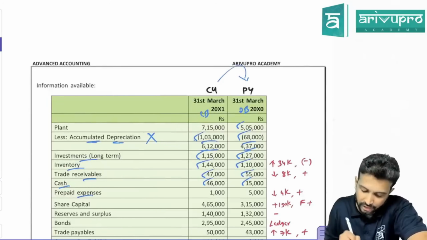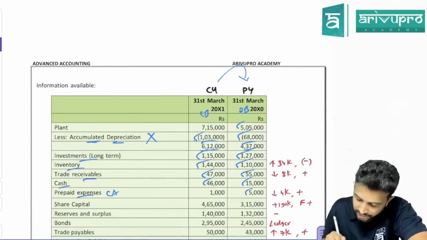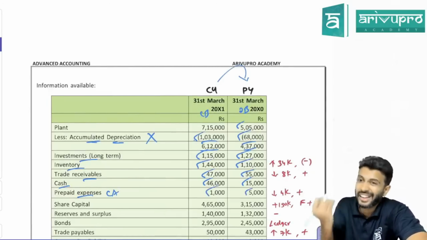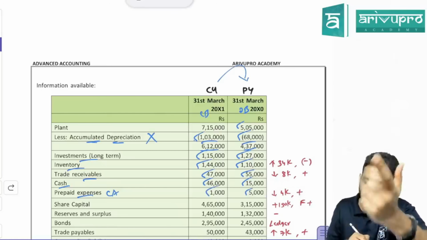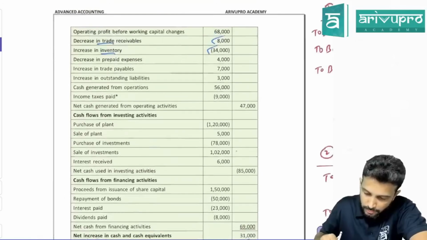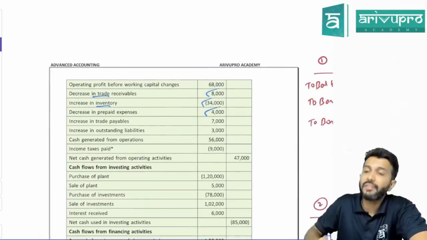Next is what? Prepaid expense. Again, it is part of current assets. Opening is 5, closing is 1. So it has reduced. It has reduced by how much? 4,000. So decrease in current asset means plus. Check if they added 4,000 in cash flow statement. Yes, decrease in prepaid expense they've added.